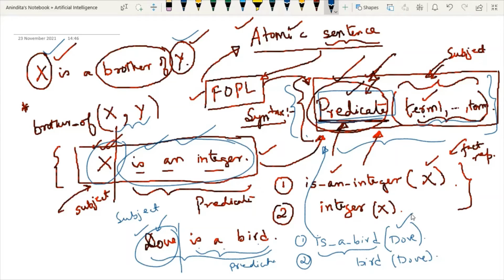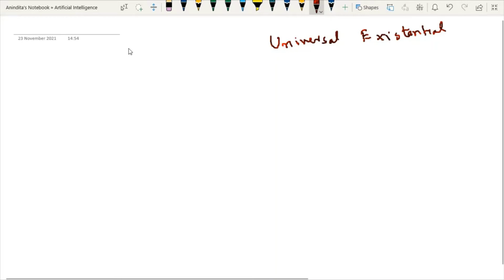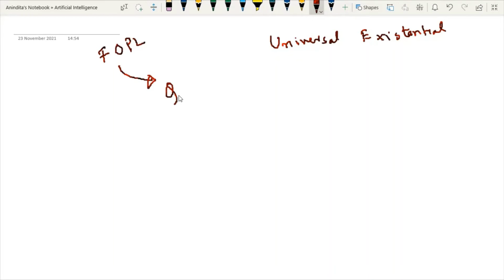Now we will go into some more details. We have done atomic sentences, but what is our topic of discussion? In the beginning of the class, I explained that we are concerned with the universal quantifier and existential quantifier. Now you can ask me one question: what are the universal quantifier and existential quantifier? I have explained that whenever we are dealing with first order predicate logic, quantifiers are already there.